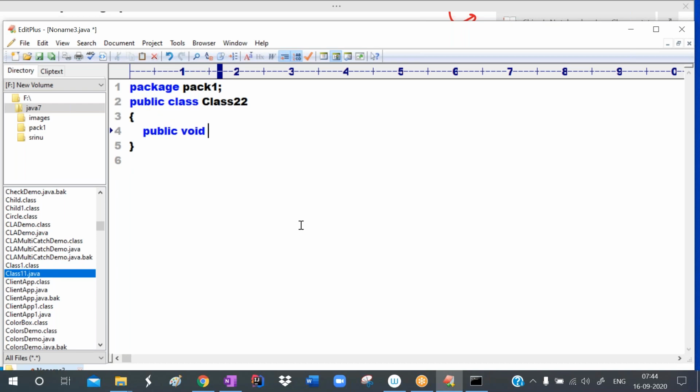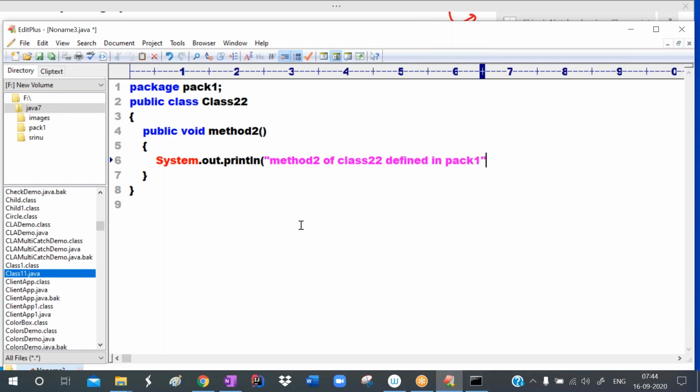Public void method2. Starting point of method, ending point of method. I'm writing one printing statement, System.out.println: this is method2 statement of class Double2, defined in pack1. This is the statement I'm writing.